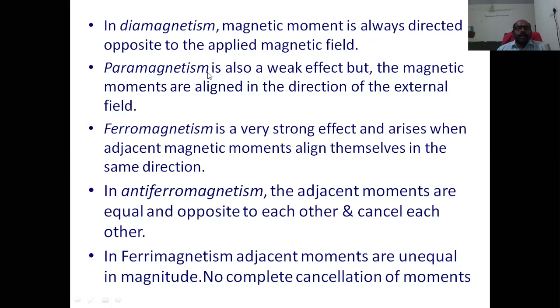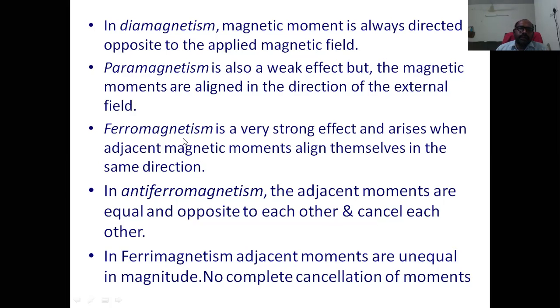In case of paramagnetism, there is a weak effect, but the magnetic moments are aligned in the direction of the external field. So diamagnetism is a weak effect and paramagnetism is also a weak one. Compared to diamagnetism it is somewhat higher, but it is also a weak effect, and the magnetic moments in this case are aligned in the direction of the external magnetic field.